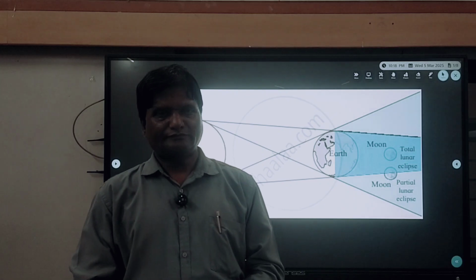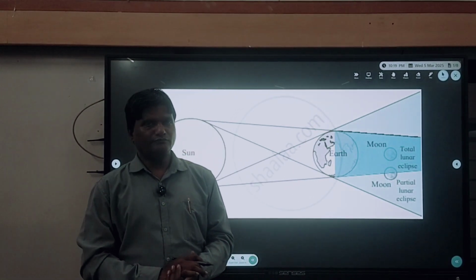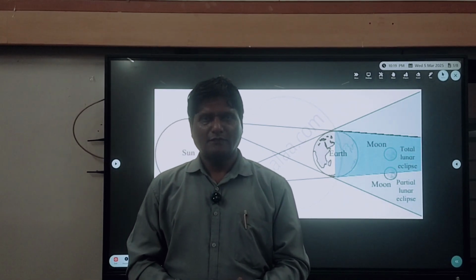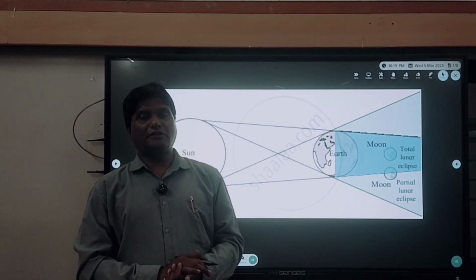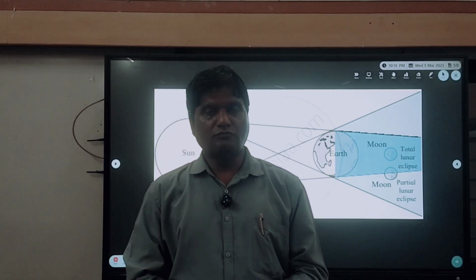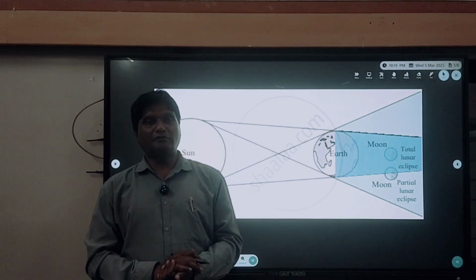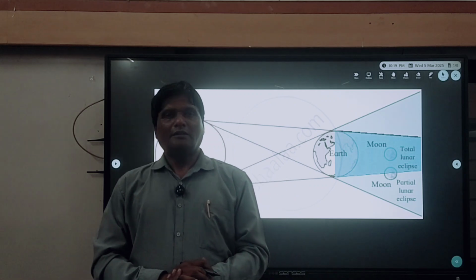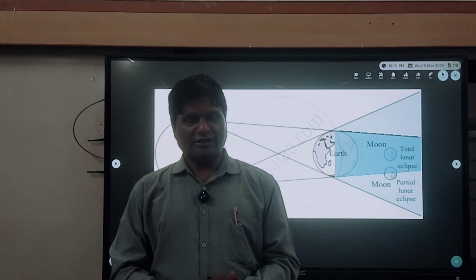Still more details and the facts about lunar eclipse and solar eclipse I am going to explain you. That also you listen to very carefully. The lunar eclipse, just remember, can occur only on the full moon day. Lunar eclipse can occur only on the full moon day, and the solar eclipse can occur only on the new moon day. And the further information, very interesting, I am going to share with you.